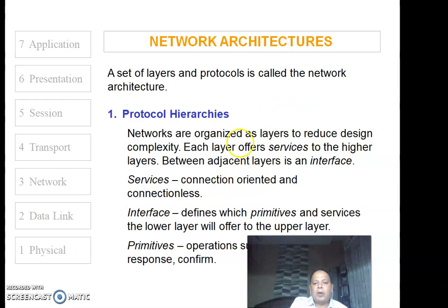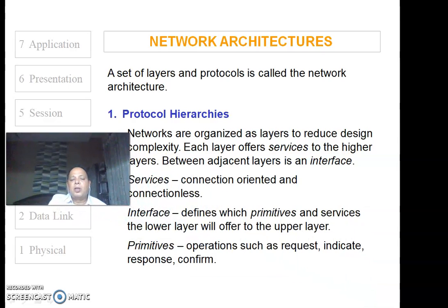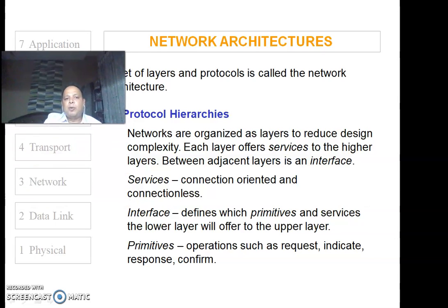Now, another thing, whenever we talk about the communication over the network, or we discuss the architecture of the network, then the most important thing is what constitutes the architecture. So basically, the set of layers that we discussed in the previous videos, the 7 layers, that is physical layer, data link layer, network layer, transport layer, session layer, presentation layer, and application layer. These are the 7 set of layers, and with that the protocols, the rules and regulations of communication. So they basically constitute the conception of network architecture.